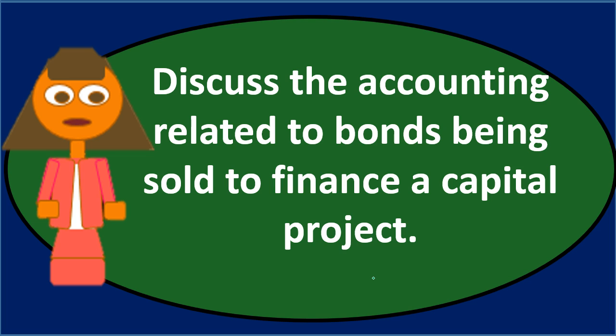Well, if we're issuing bonds, that's a typical thing we do in order to finance a capital project. The capital project is typically some type of long-term project, and we can go into some detail about what types of projects would be capital projects. If we have a building or a bridge, some type of long project we're going to make, we're going to have the capital project fund, and then we may need to finance the debt to support that capital project, often setting up a debt service fund. So these three items are often related when we're thinking about long-term projects, long-term construction, bridges, buildings, roads, things like that. We have the government-wide activities, the capital project fund, and then the debt service fund.